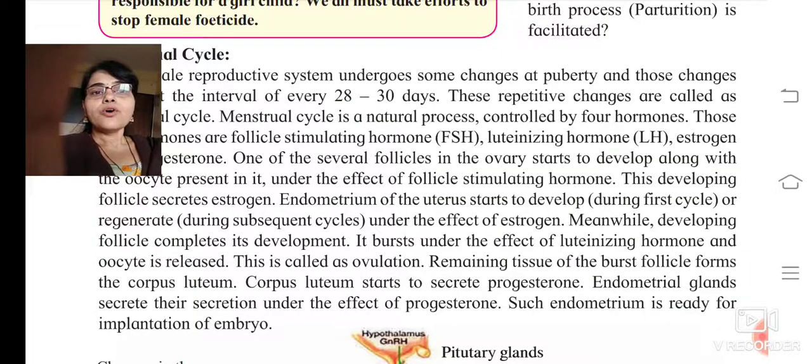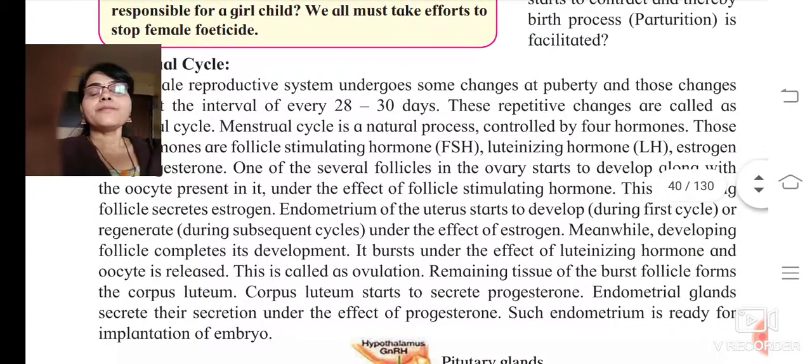Now what happens is, there are many follicles in the ovary, and one of the follicles in which an oocyte is present starts developing, okay. This developing follicle is going to secrete which hormone? Estrogen. The endometrium of the uterus starts to regenerate under the effect of estrogen. Estrogen is secreted by whom? By this growing, developing follicle.